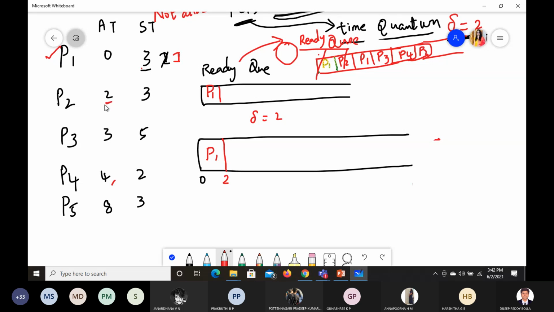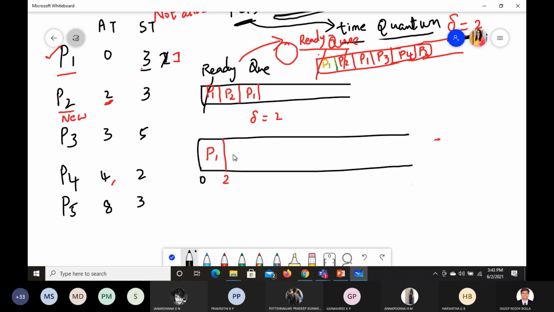Now in this chart we have P2 and P1. Whichever is new has to get the priority. So P2 will get the priority in the ready queue and P1 will get the priority next as of now, correct?